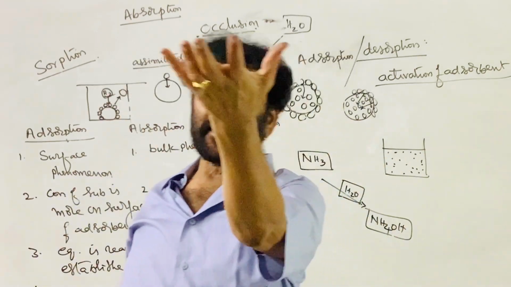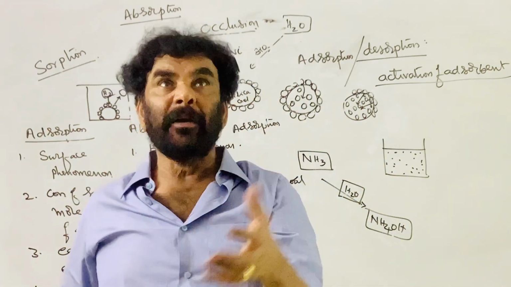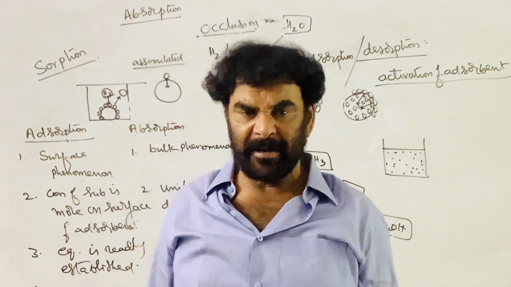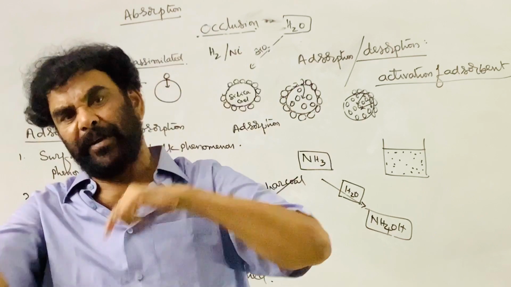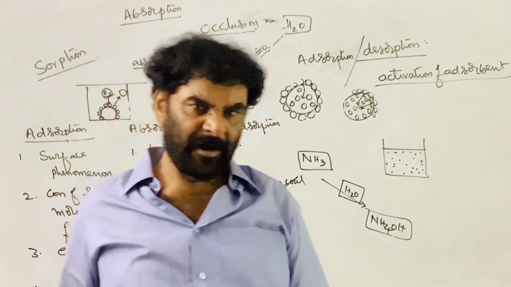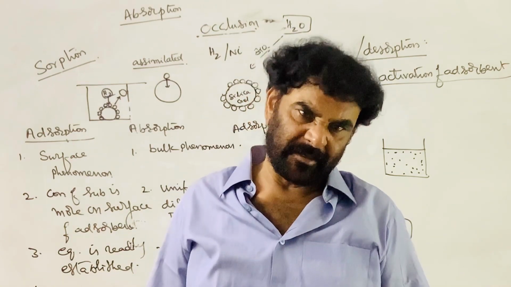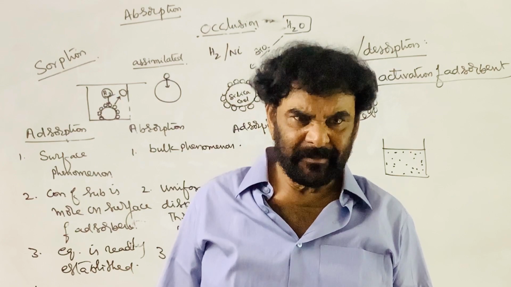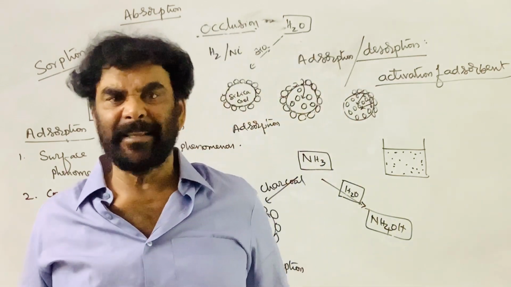When it comes into contact with air, it immediately adsorbs the nitrogen, oxygen and water vapor on its surface, and the whole surface is covered with gas molecules and H2O molecules. It is an adsorbent, but the surface is already occupied by the other system.